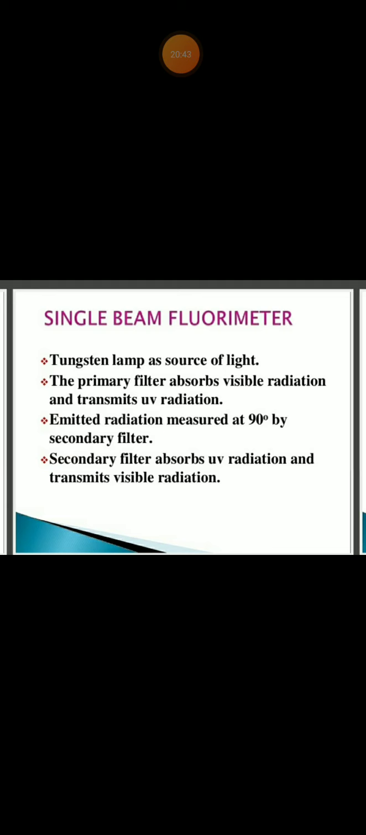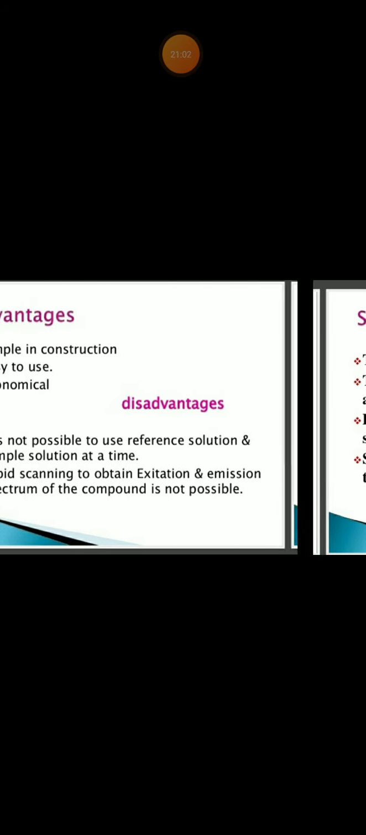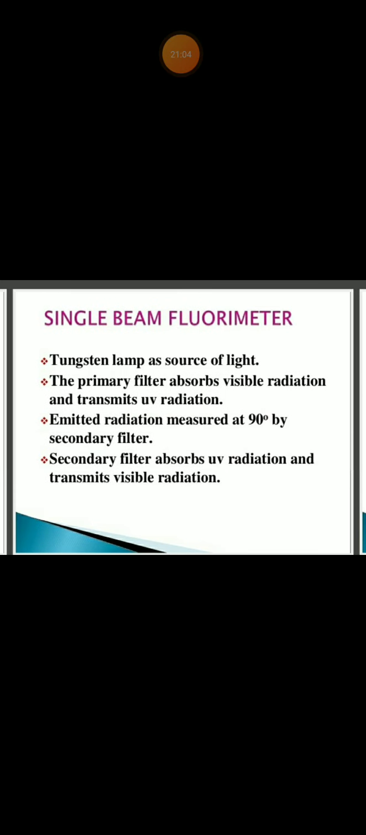There will be a light source like a tungsten lamp. This will pass through the filter. This filter absorbs visible radiation and transmits UV radiation. Then the emitted radiation will be measured at 90 degrees by the secondary filter. Then the secondary filter absorbs UV radiation and transmits visible radiation in the single beam fluorimeter. Since in the single beam fluorimeter we have to measure the sample first, then the reference again. We can't measure sample and reference together, never.